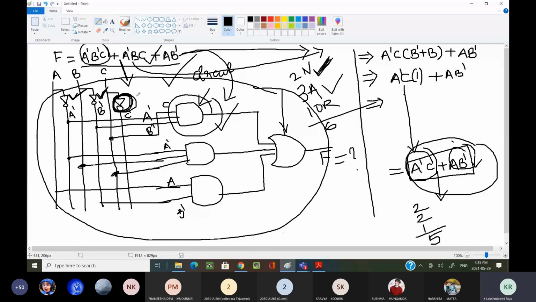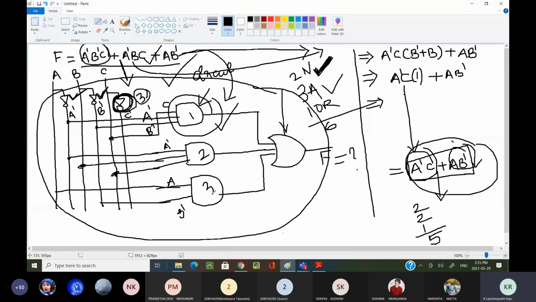I have drawn a third NOT gate, but I am not using it anywhere. The used gates are 2 NOT gates. And how many AND gates have I used? This is 3: first AND gate, second AND gate, third AND gate.